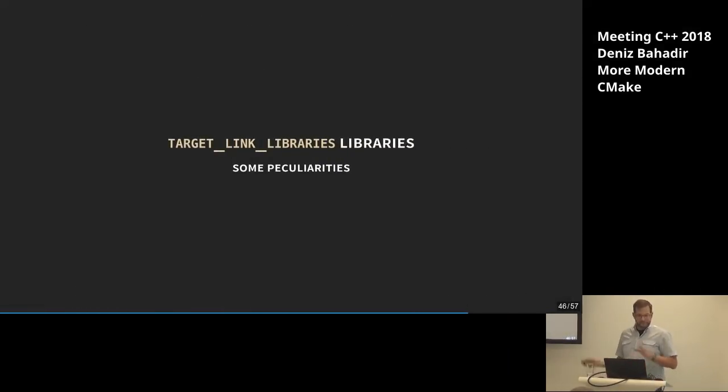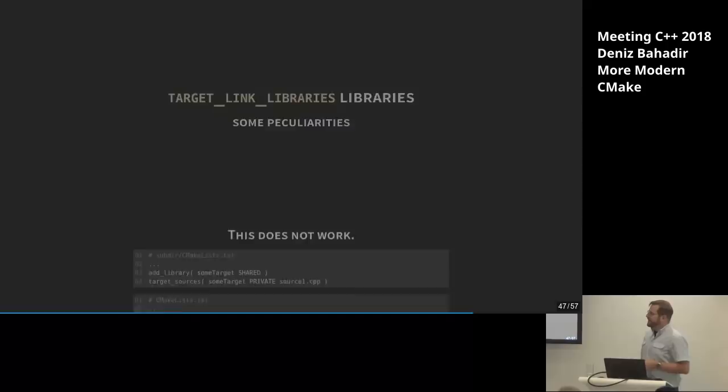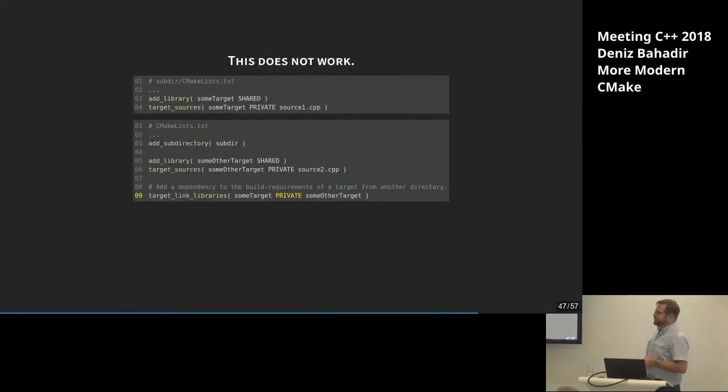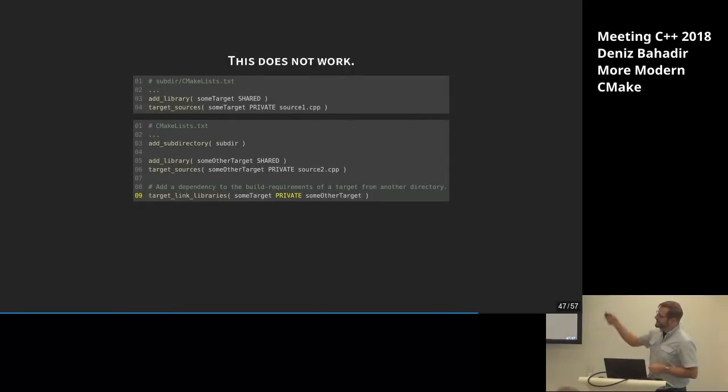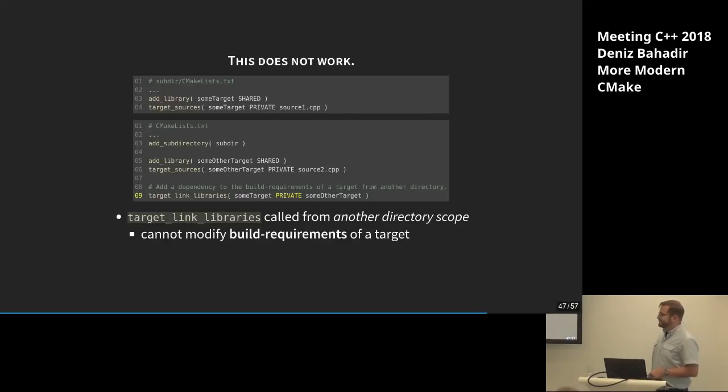Okay, we use target link libraries. I mention it quite often, and I also mentioned it's quite old. Because of that, there are some things you have to keep in mind, and I will quickly show you. This does not work. What do we do here? We create in one directory a target, and from another directory we add a private dependency. So we are trying to set the build requirement from another directory. This does not work. This is inconvenient, but okay, maybe it's not so bad, and we just shouldn't do this, and CMake will tell us.